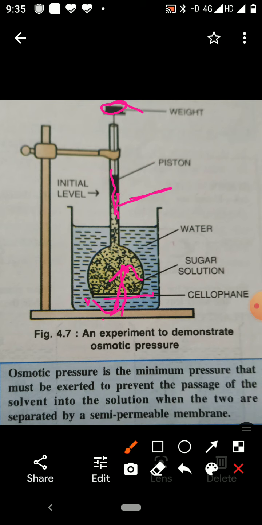So children, you studied what is diffusion, what is osmosis, what are the different types of osmosis, what are the factors which affect osmosis, and osmotic pressure.